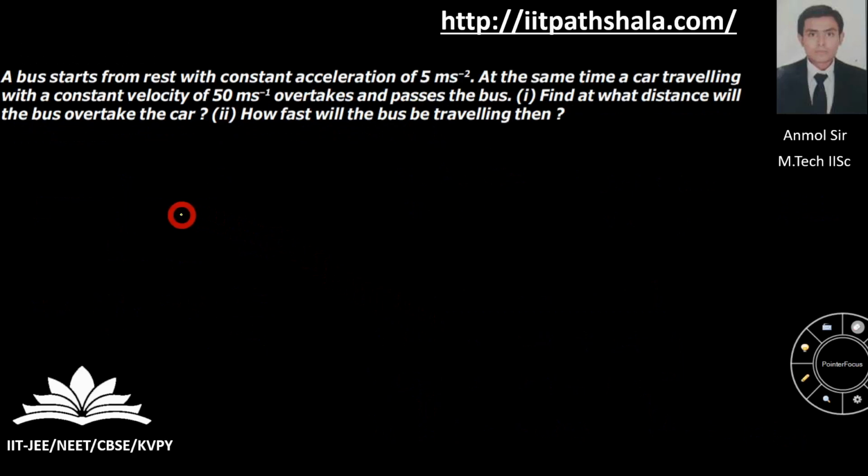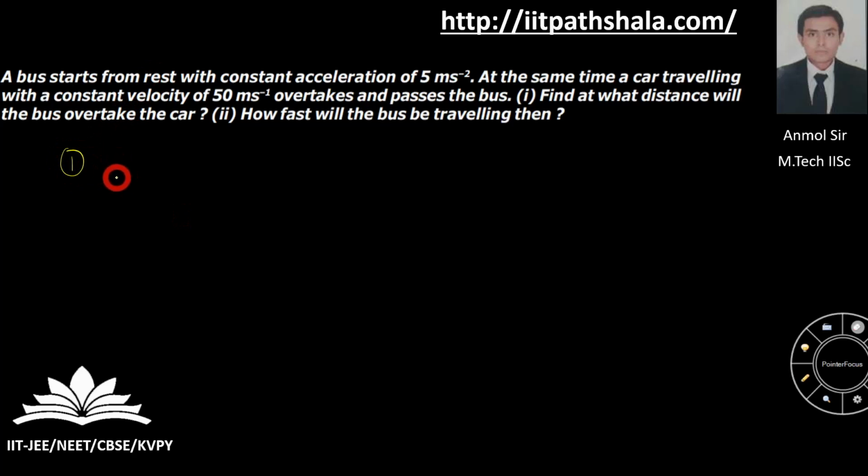A bus starts from rest with a constant acceleration of 5 meter per second square. At the same time, a car traveling with a constant velocity of 50 meter per second overtakes and passes the bus. Find at what distance the bus will overtake the car, and in the second part, how fast will the bus be traveling then. Okay guys, so let us take care of the first part itself.